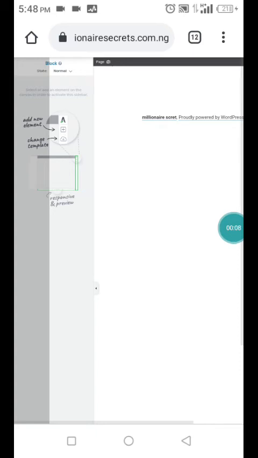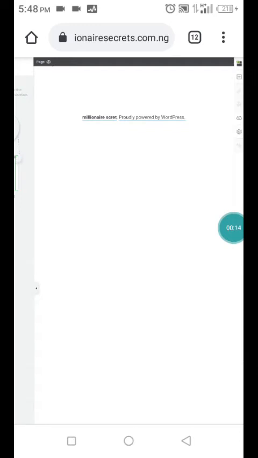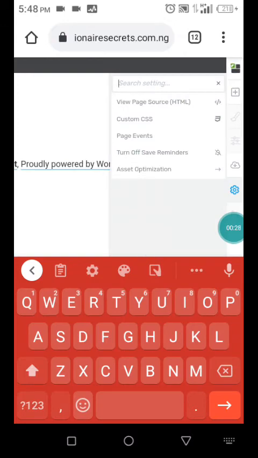I'm Adogo Daniski Lolo. So we are still going to be talking about some of the functions. Are you getting me? I don't really have to do much design. Once you understand how Thrive works, you can do so many things yourself. If you have an HTML code that you want to add to your site, just touch this setting button. It will open like this. You can add your own custom CSS to it, but all this is for those that understand coding. So let's build the website basically.